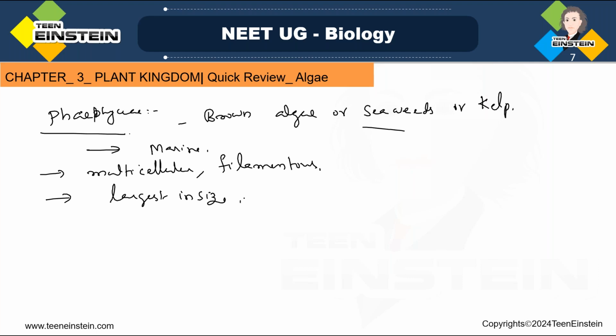Among the algae, they are the largest, and the largest brown algae is called Macrocystis. This is the largest brown algae.